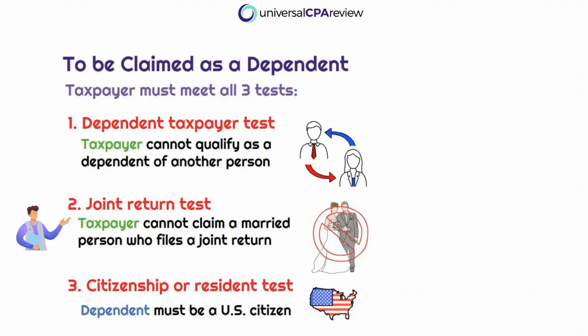Okay, so we're not going to be able to claim a qualifying relative if the taxpayer files a joint tax return. And then finally, we have a residency test. The dependent must be a U.S. citizen, U.S. resident alien, U.S. national, or a resident of Canada or Mexico for some part of the year.